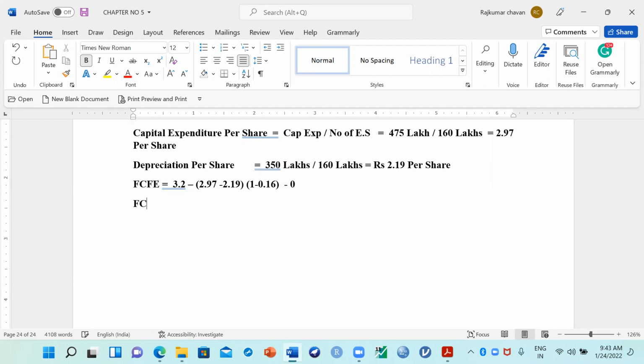So the FCFE, if you take into the calculation, 3.2 minus 2.97 minus 2.19, is how much? Can you put your answer in the chat box? It's coming to how much? 2.97 minus 2.19 is 0.78. Then 1 minus 0.16 is how much then?